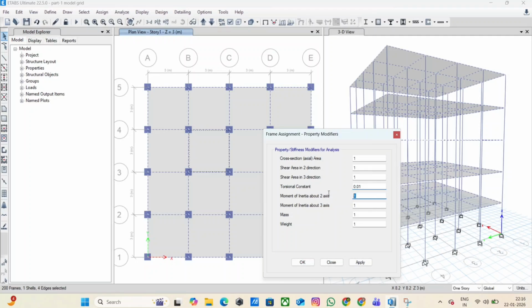Beam cracked section modifiers. First, select all beams. Go to Assign, Frame, Property Modifiers. Apply reduced bending stiffness for beams.